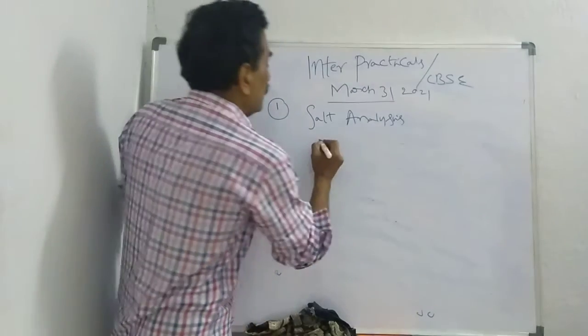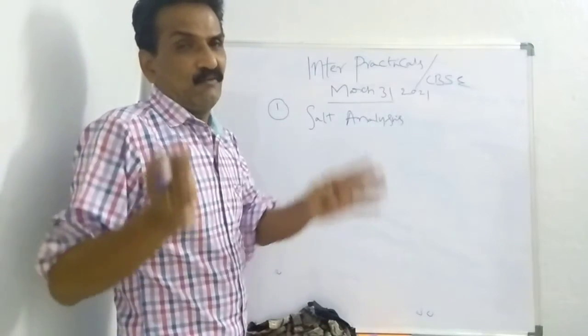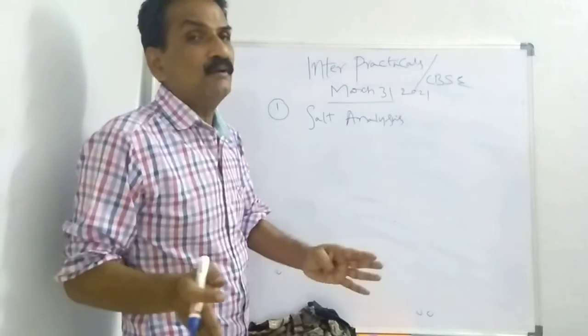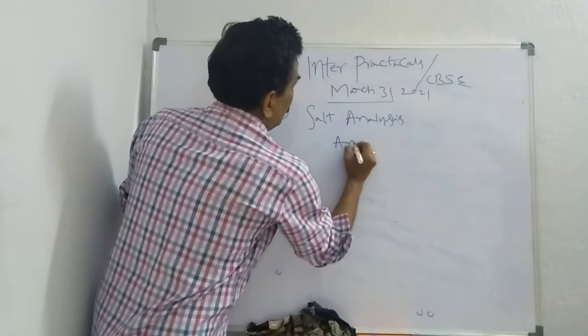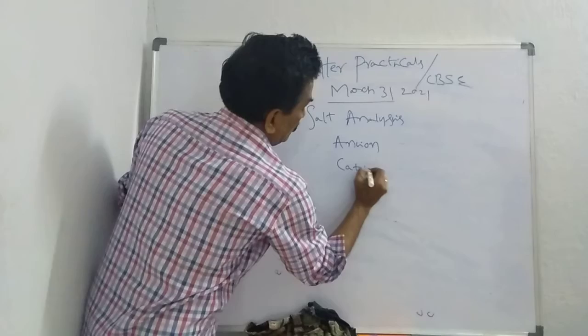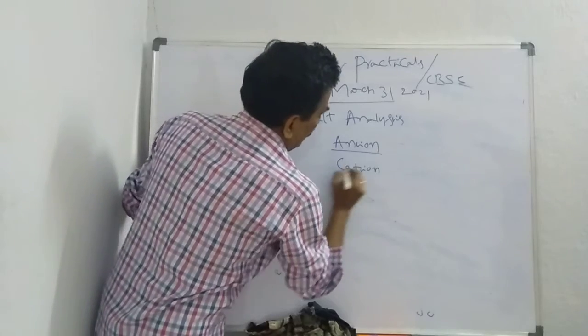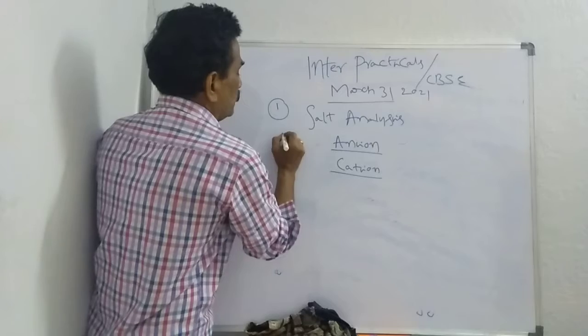So, anion and cation we have to find out in a given salt. What is anion? What is cation? At the last, you have to write the report.